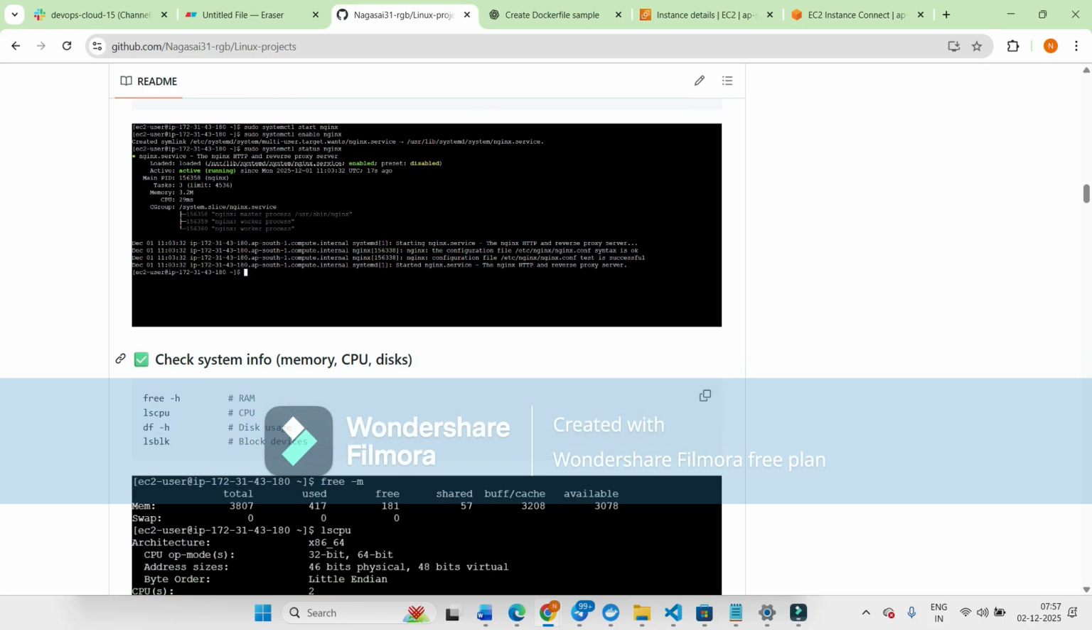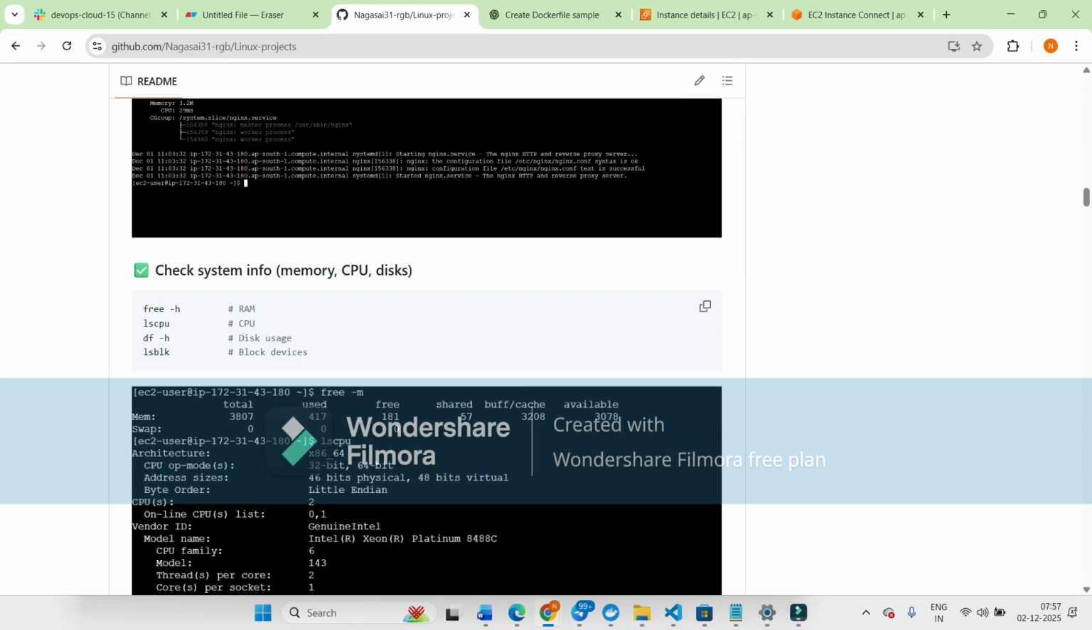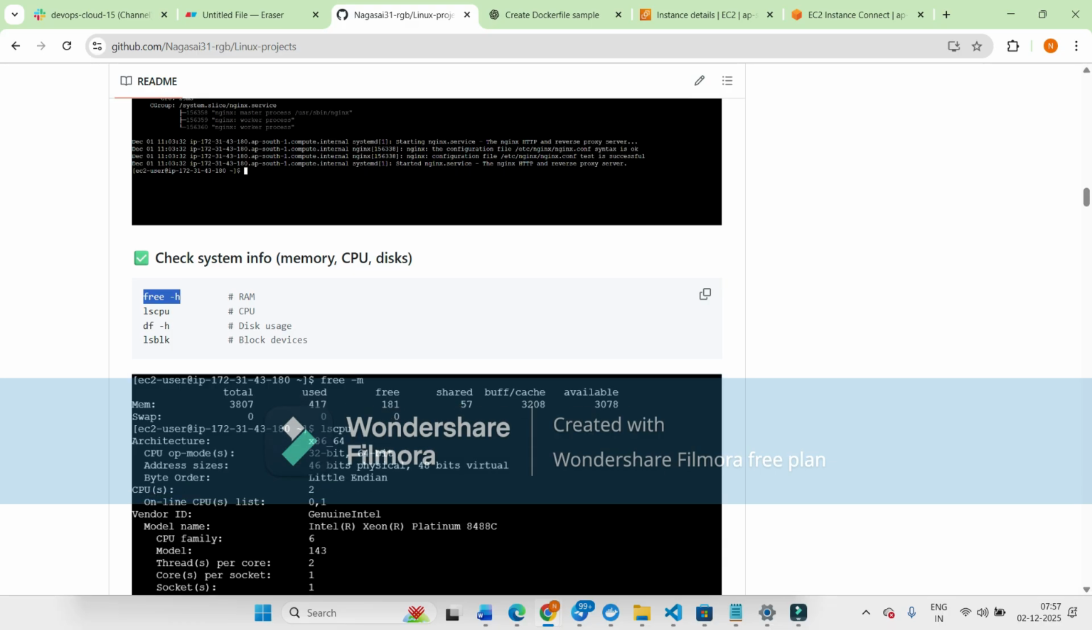And next one was how to check system information. For that, we have free -h and free -m. These were the two commands to use to check the memory. free -h gives the total used memory in human readable format. free -m is used in the binary format. That's the difference between free -h and free -m.